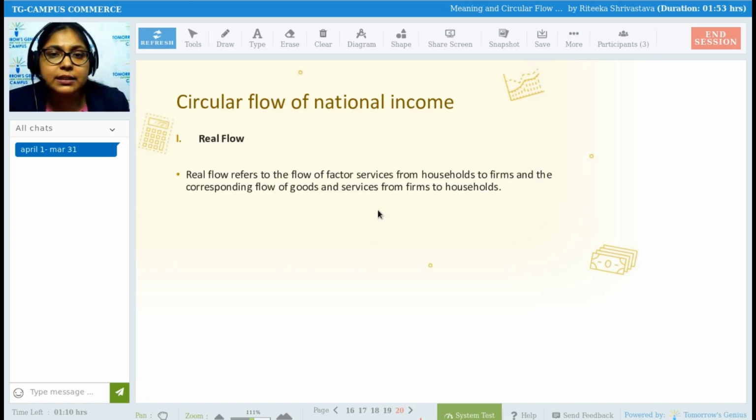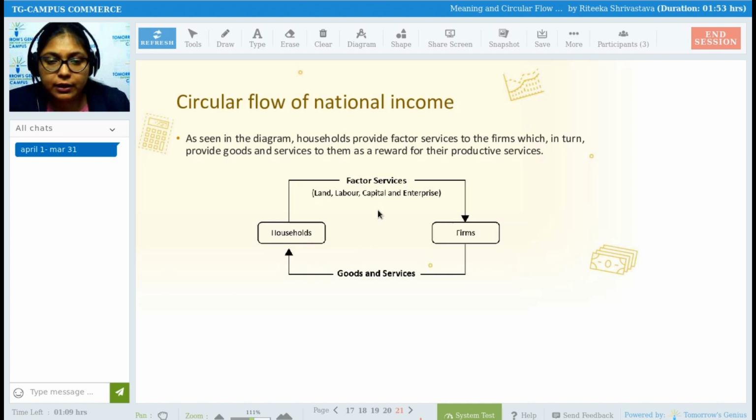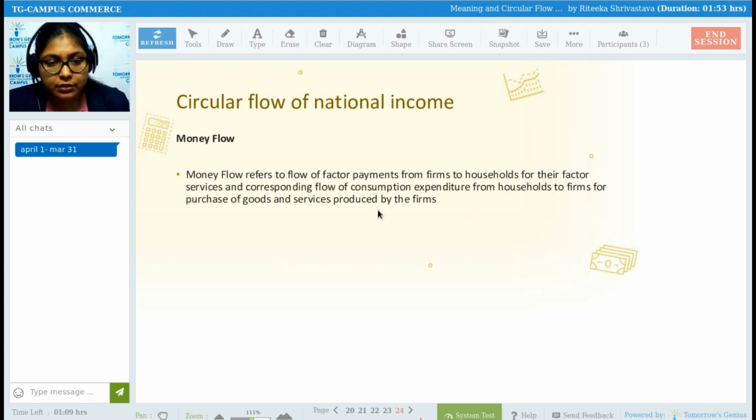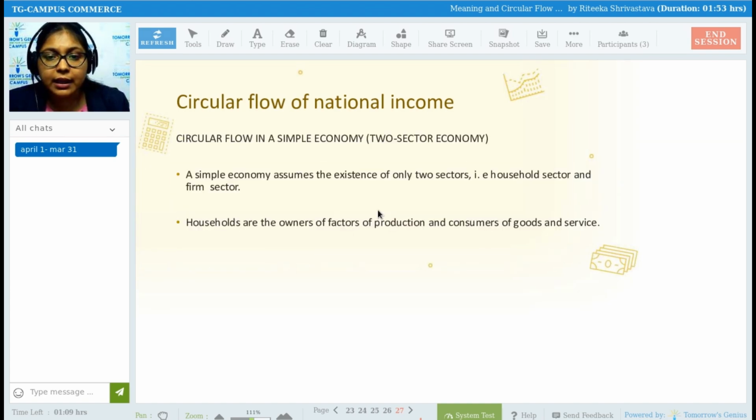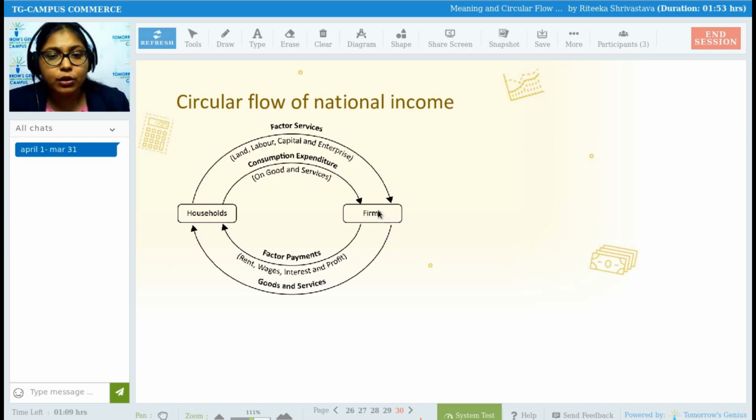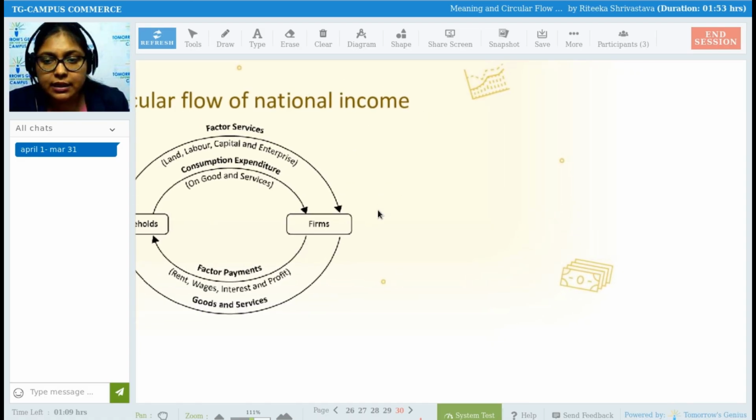So what is real flow? Basically, real flow means nothing but the factors. First of all, let us just see the circular flow income diagram and then we will see all of these things. Yes, see, this is what we are studying. So if it is not clear, I will make it at the side also.